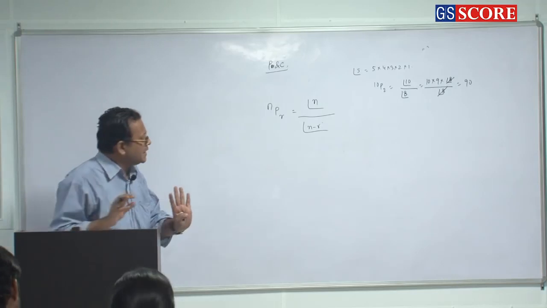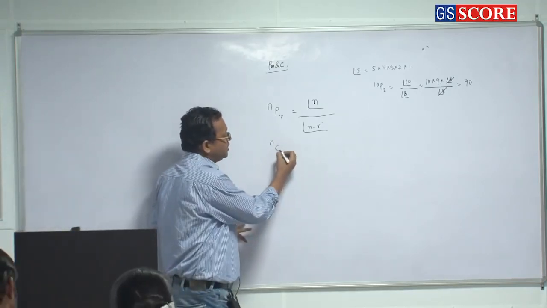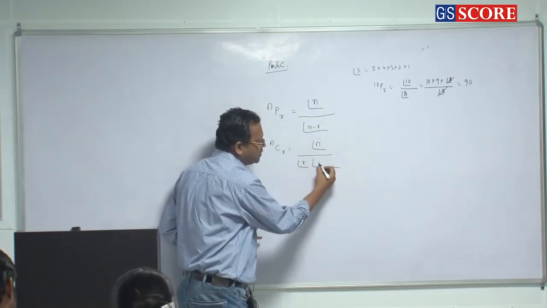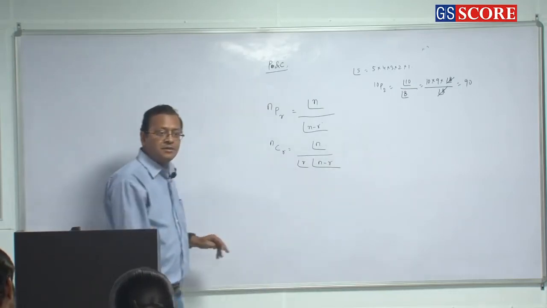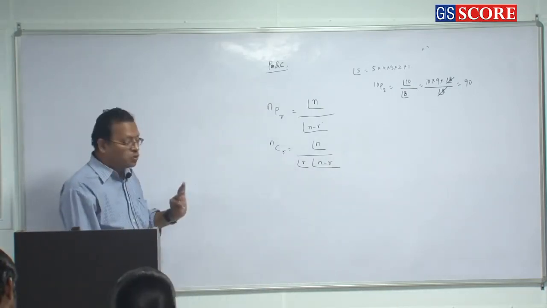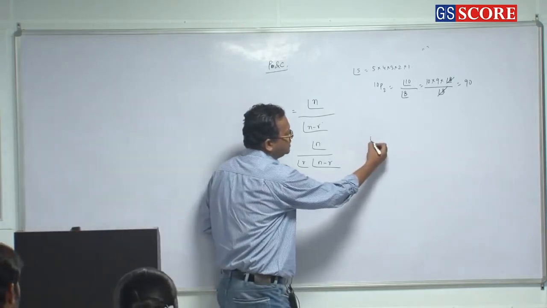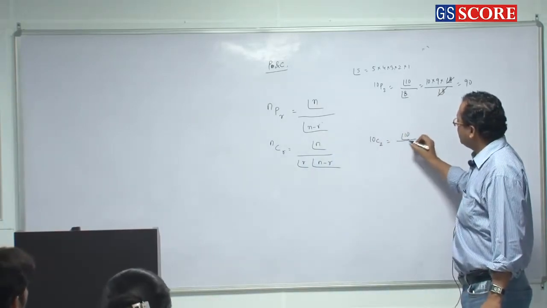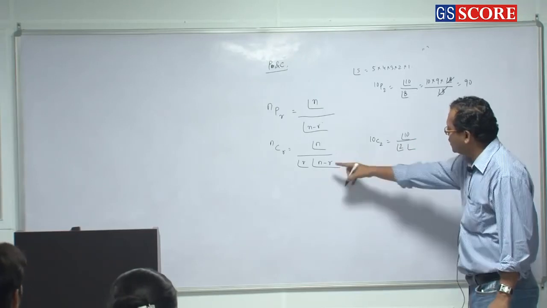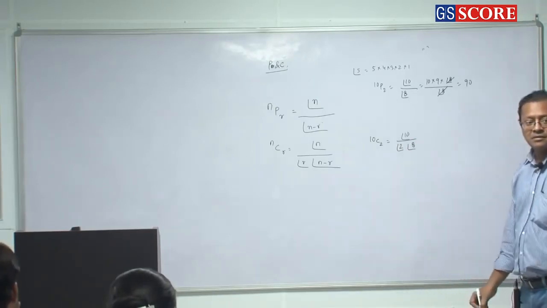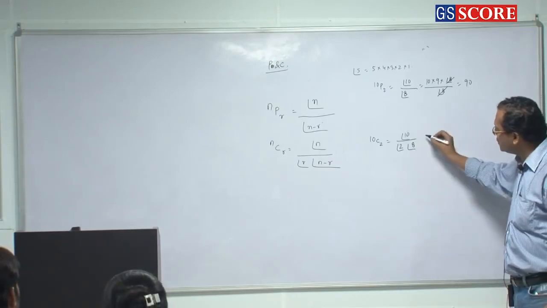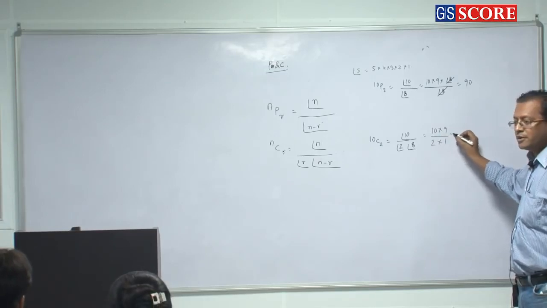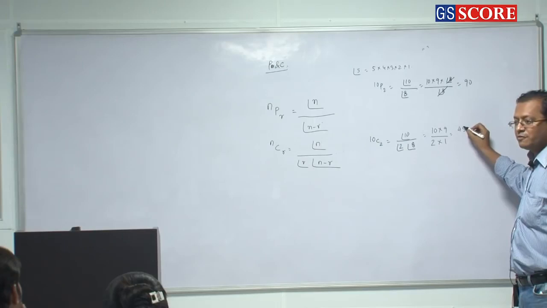Right? When I say nCr, what does this mean? It means factorial n by factorial r into factorial n minus r. So when I have to pick a committee of 2 people from 10 people, I will say it is 10C2, which means factorial 10 by factorial 2 into factorial 8. If you solve all this, the result is 10 into 9 by 2 into 1. So 90 by 2 is how much? 45.